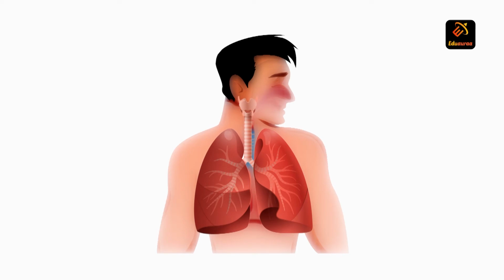We have two lungs, the right lung and the left lung. You will be shocked to know that your left lung is a bit smaller than the right lung. Why? Because of the positioning of the heart. Your heart is tilted towards the left side, and that's why the left lung is a bit smaller than the right lung. Now these lungs, when we breathe in, I cannot breathe maximum.